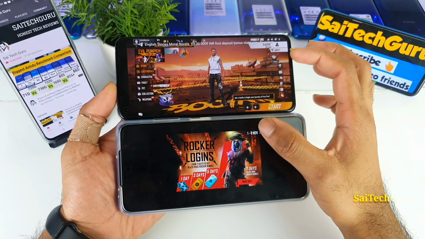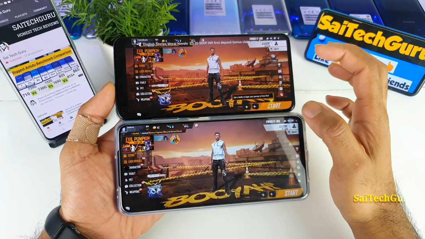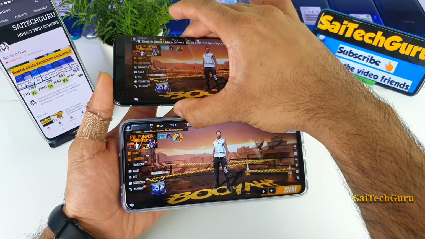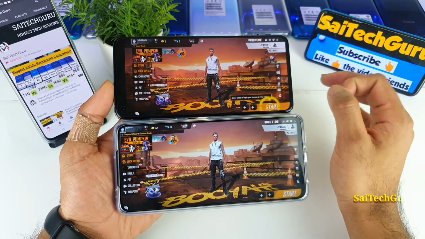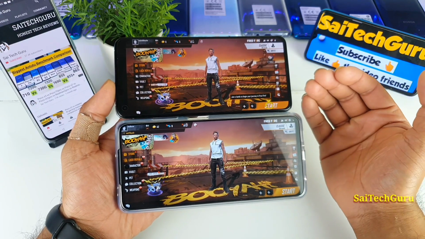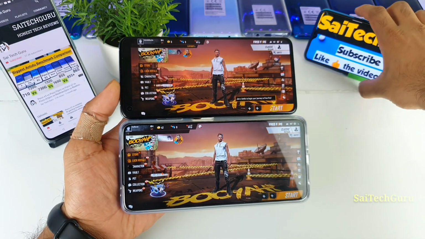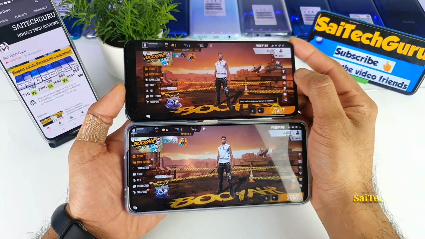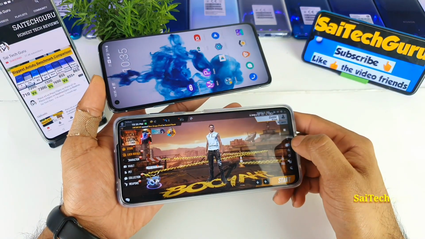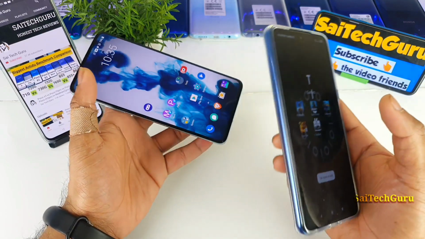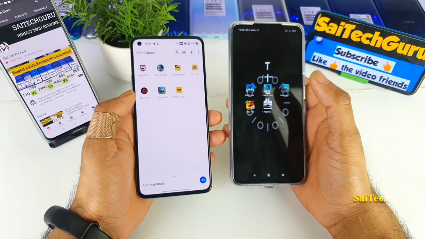So overall, friends, during this gaming I observed that the Poco X3 is trying to open the games much faster than the OnePlus 8 device. That's a very good thing. This is what I am talking about, friends. This is the reason why I did this kind of comparison video. Even though the Poco X3 is a mid-range mobile phone, sometimes it performs close to high-end phones, so you won't even feel that kind of difference.